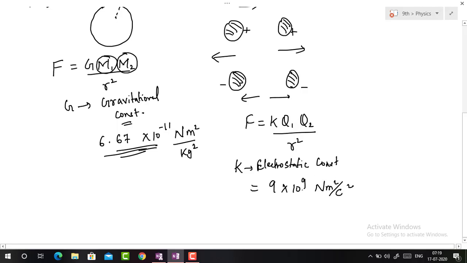It is due to the large value of K that we experience electrostatic force in practice. We see that a comb rubbed with hair attracts a piece of paper, because this value is not small, it is very large.